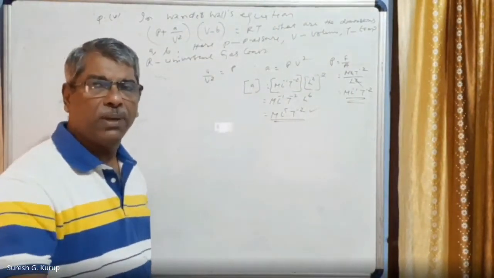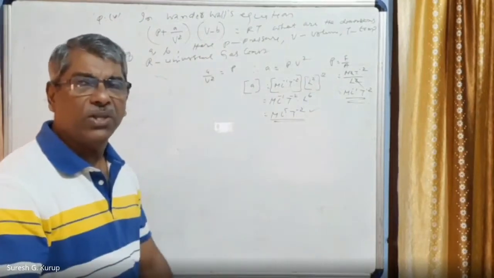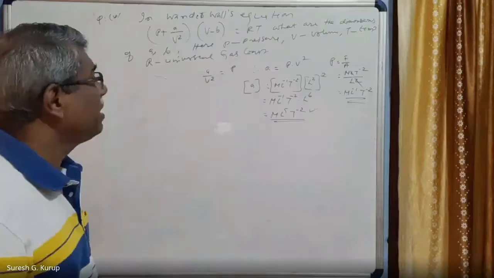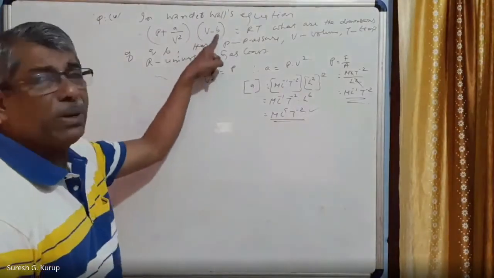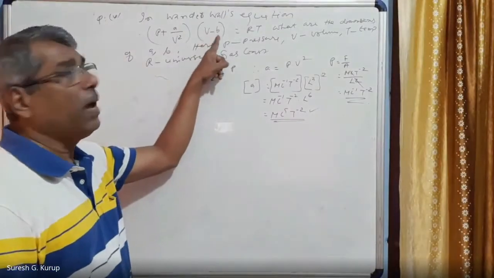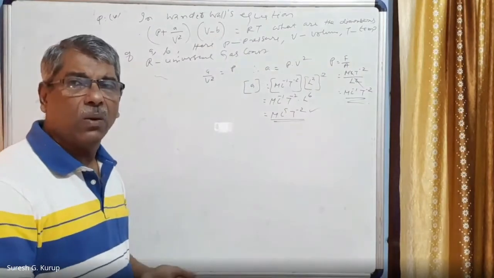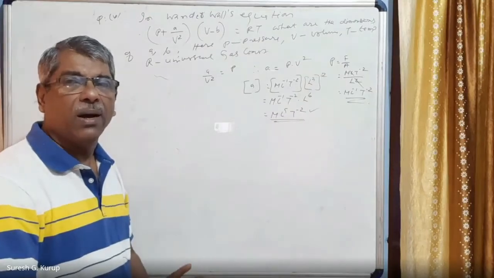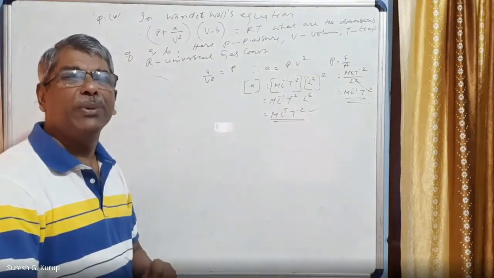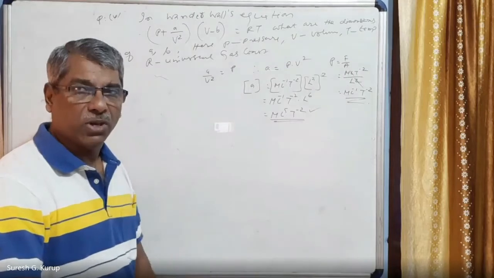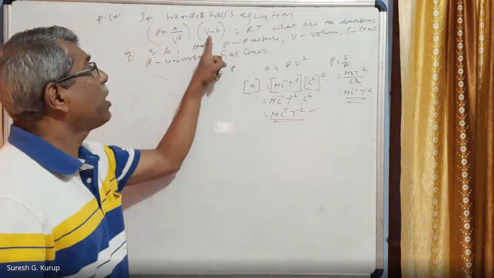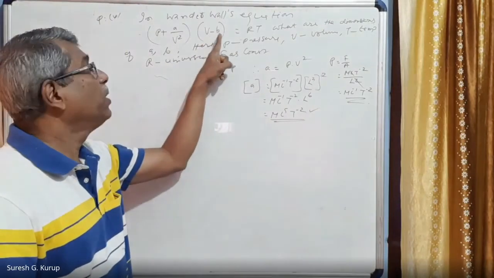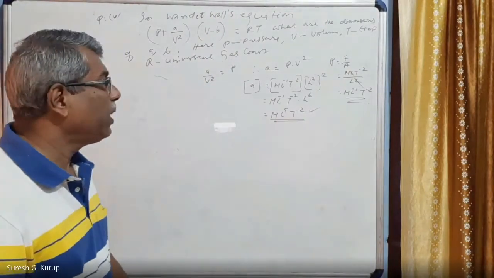And also we can apply a very simple logic. Which logic have you applied? The principle of homogeneity of dimensions, right? In the second term, you will see V minus B. V is volume and B is something else. According to the principle of homogeneity of dimensions, quantities having the same dimension only can be added or subtracted. So B is subtracted from V. V is volume. Therefore, B also is volume only, right?